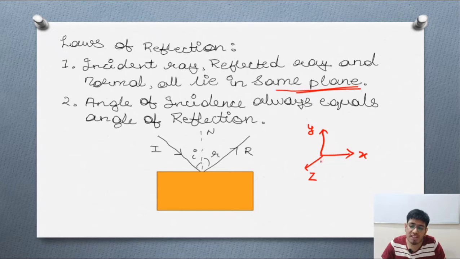Now, if you are considering the reflection taking place between the x-axis and the z-axis, it is told that the reflection is taking place in the xz plane. This will be the xy plane or yx plane, one and the same thing. This plane will be the yz plane. As simple as that. If we consider the motion in 3D, or if we are just taking 3 coordinates, if we are just doing the analysis in 3D, then we can consider any of the planes. It might be clear to you.